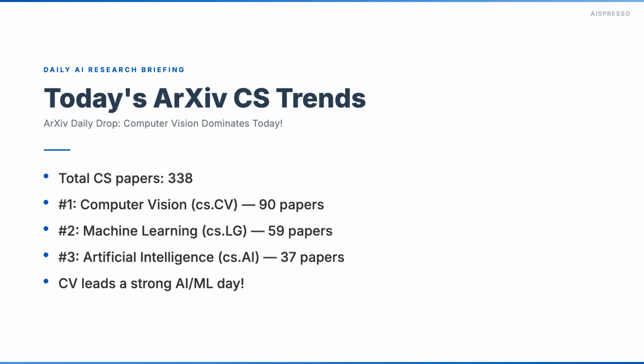Welcome to today's daily arXiv CS paper drop. We've got 338 new submissions, with computer vision leading the charge at 90 papers. Machine learning and artificial intelligence also show strong numbers. It's a robust day for core AI research, highlighting rapid advancements in visual understanding and intelligent systems.